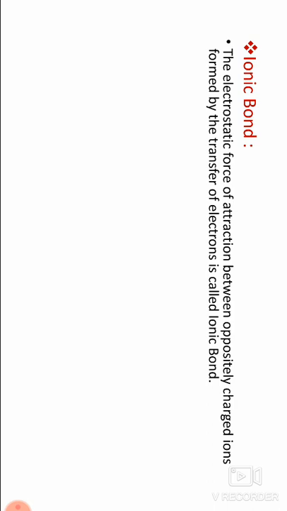Then, ionic bond. The electrostatic force of attraction between oppositely charged ions formed by the transfer of electrons is called an ionic bond. It is also known as an electrovalent bond.